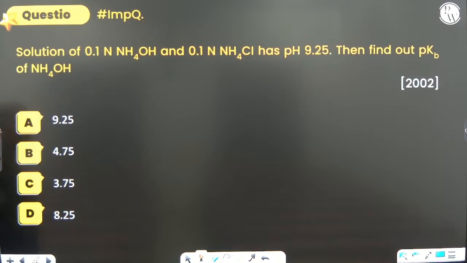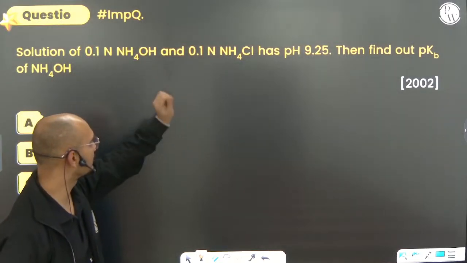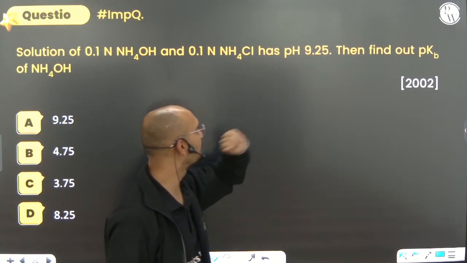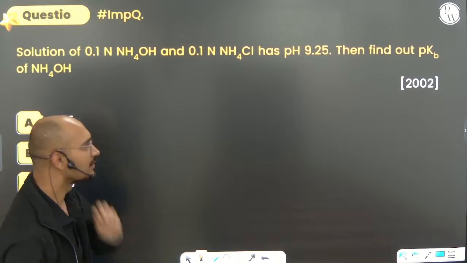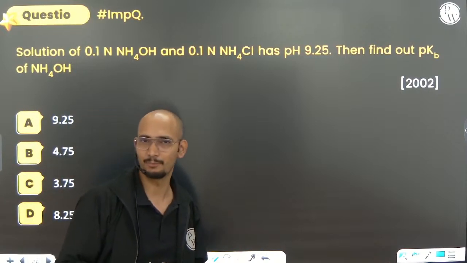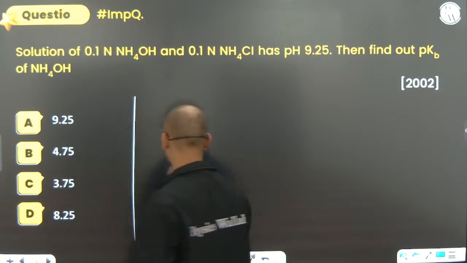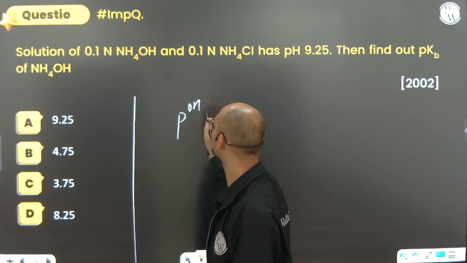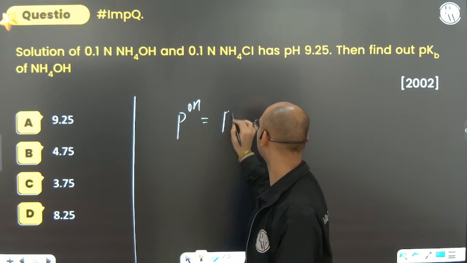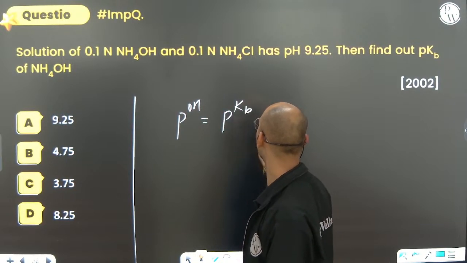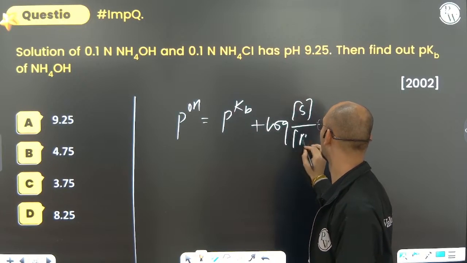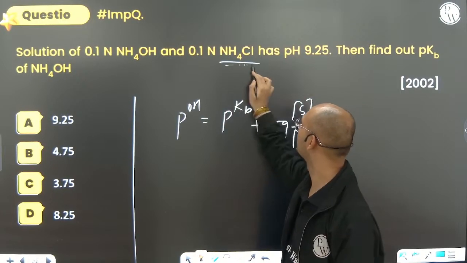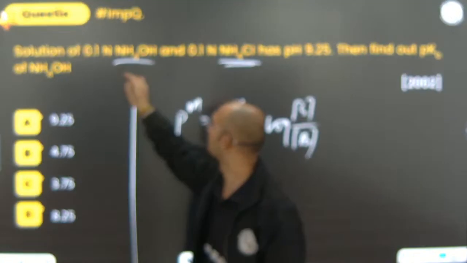Option C. Now a solution of this much NaOH and this much NH4Cl has pH this much. Then find out pKb of ammonium hydroxide. Okay, now I think this is something from buffer solution. Anyways, buffer solution has the formula pOH equals pKb plus log of salt by base. Can you see? It is salt, and where is the base? Here it is the base.